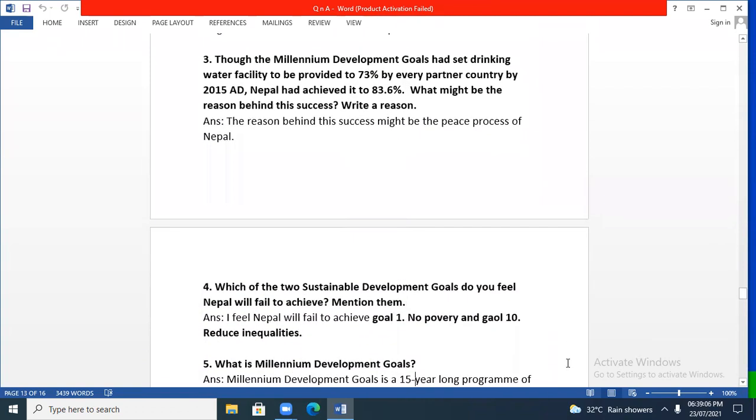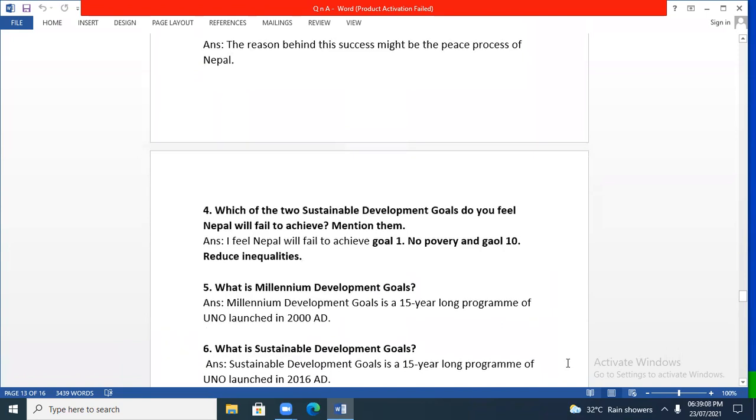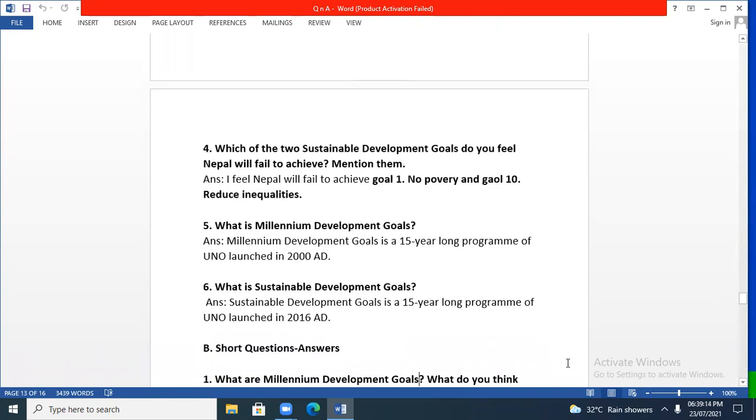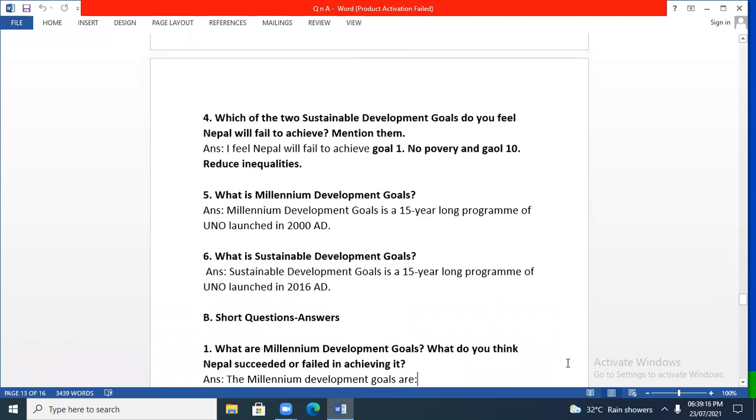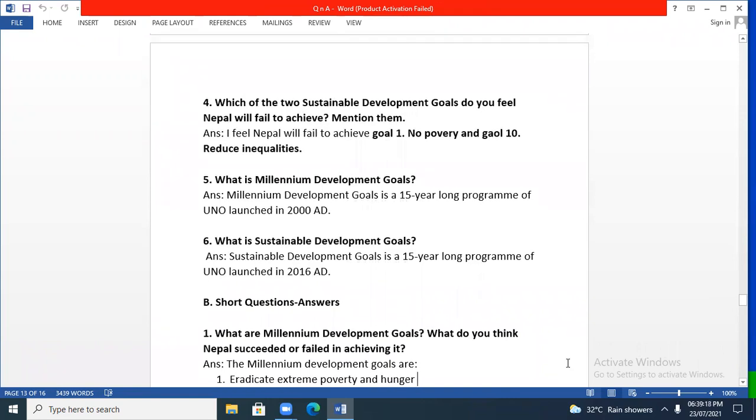And now we go to question number 4. Which of the 2 sustainable development goals do you feel Nepal will fail to achieve? Mention them. I feel Nepal will fail to achieve goal number 1, no poverty, and goal number 10, reduce inequalities.